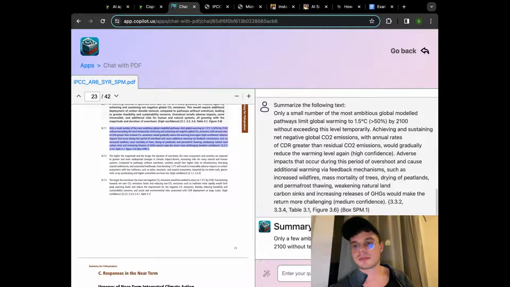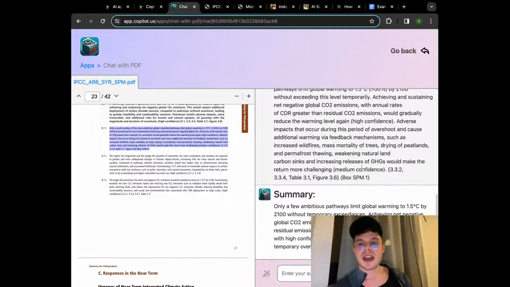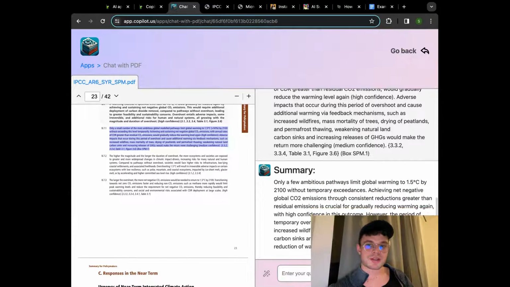I think that is a great way to get started and get your understanding within the topic, or shorten it, or just rephrase it. Because again, sometimes for essays, you need to have the same essence, the same matter, but in different words. Again, I think that is a great tool for these purposes.